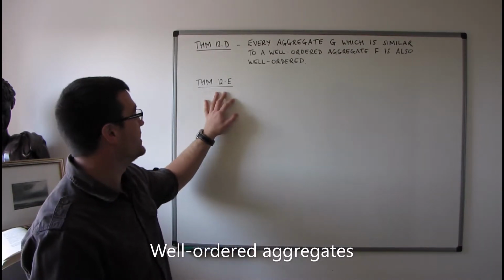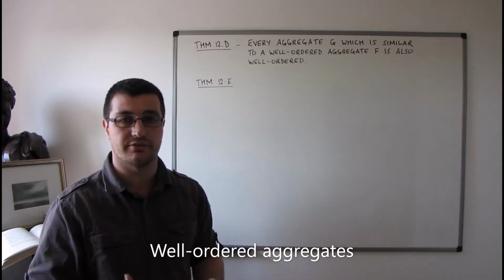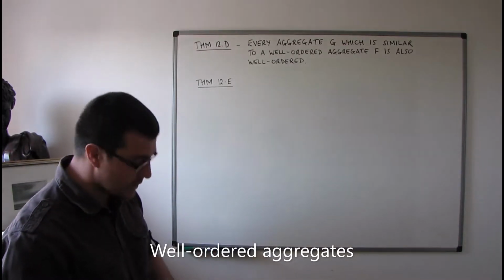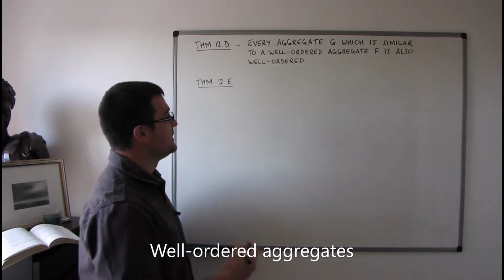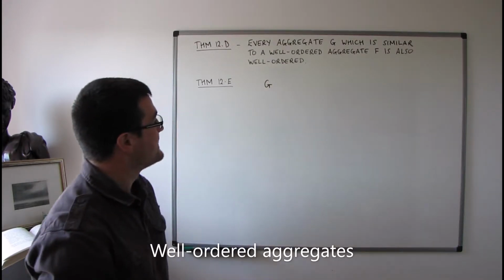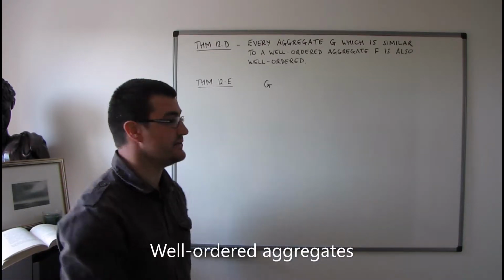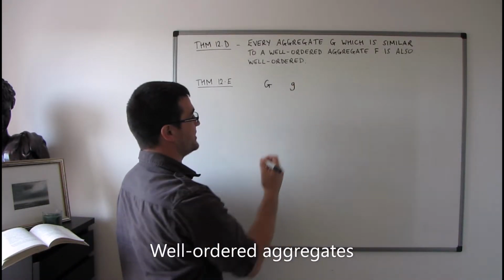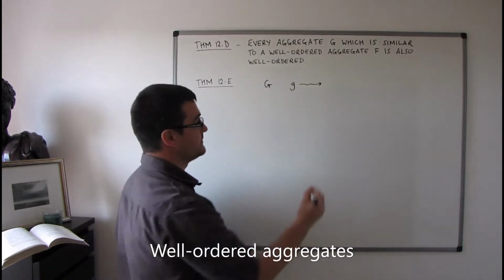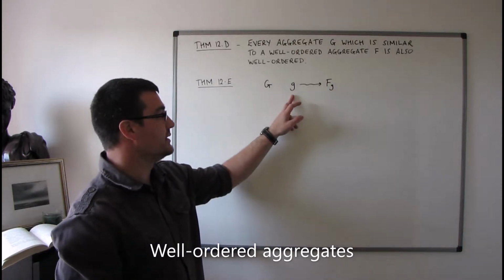Okay, and then we've got Theorem 12E, which I'm going to go through in a more informal way. So I'm not going to go through the proof of it. I just really want to go through the statement, but in a more informal way. So if we start with a well-ordered aggregate G, then to each element of G, so lowercase g, we assign a well-ordered aggregate F sub g.